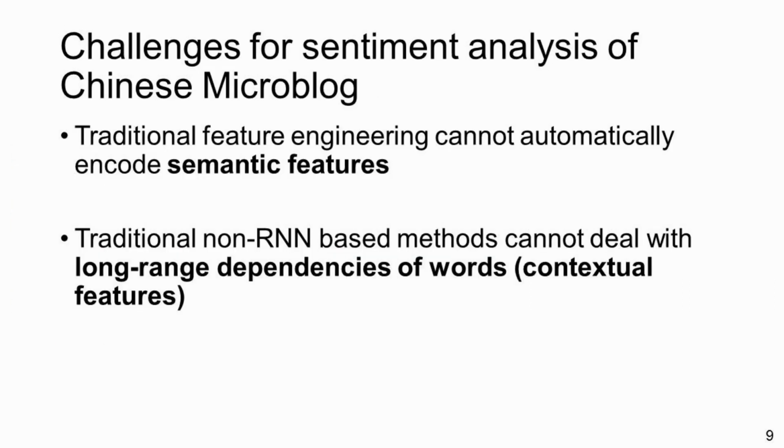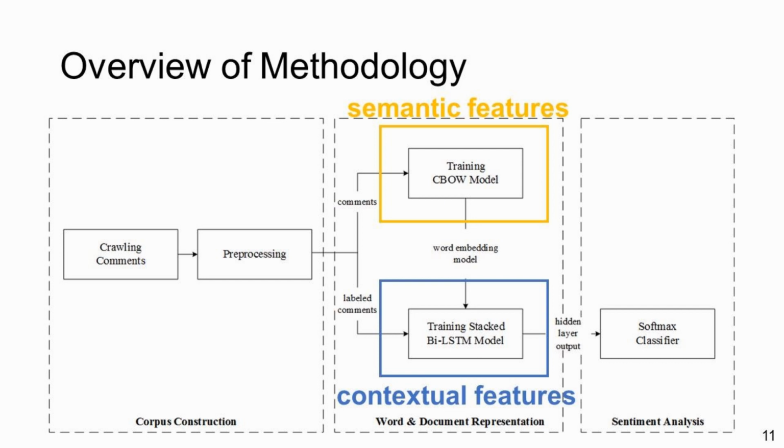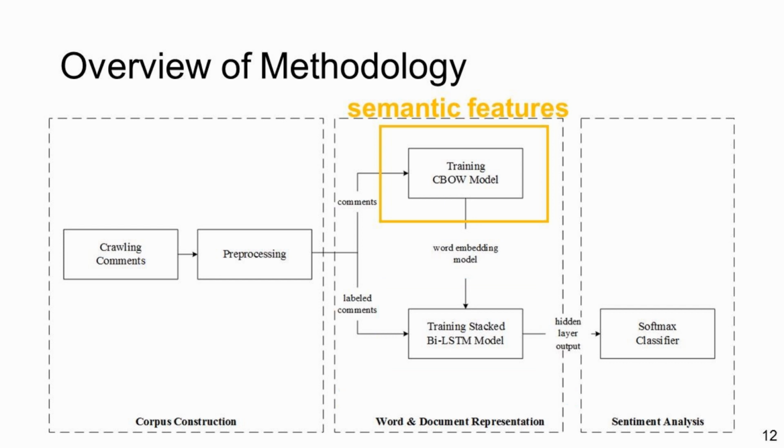From the previous examples, it can be concluded that the challenge for sentiment analysis of Chinese microblog is that, firstly, traditional feature engineering cannot automatically encode thematic feature of the words, and secondly, traditional non-recurrent neural network-based methods cannot deal with the long-range dependency of words. To solve this problem, we proposed a method by incorporating two deep learning models to do thematic feature abstraction and contextual feature abstraction, and I would love to introduce them one by one.